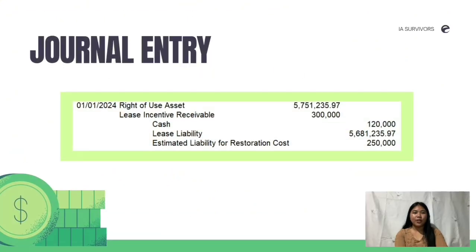And for the journal entry at commencement date, January 1, 2024, we debit right of use asset 5,751,235.97 and lease incentive receivable 300,000, and credit cash 120,000, lease liability 5,681,235.97, and estimated liability for restoration cost 250,000.